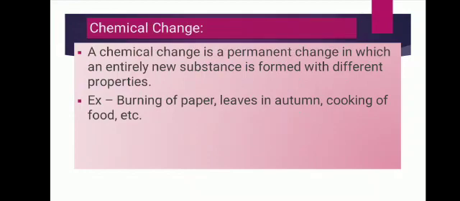Examples of chemical changes are burning of paper. Means after we burn the paper, we get a completely new substance as ash. Cooking of food also, I told you in the starting of this lecture that cooking of food we cannot reverse. So for understanding the characteristics of chemical change, let's discuss some examples of it.